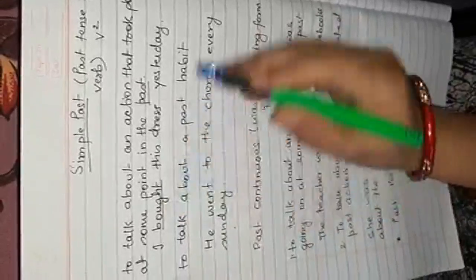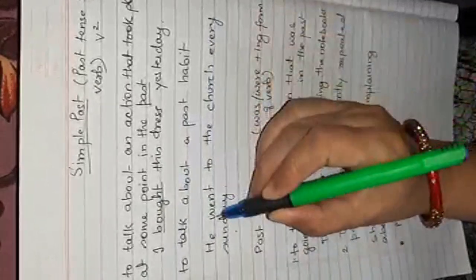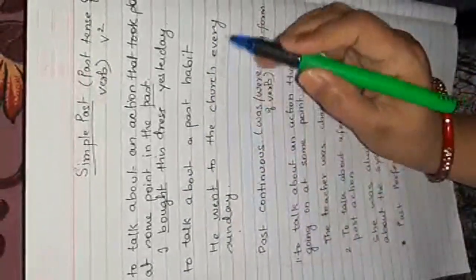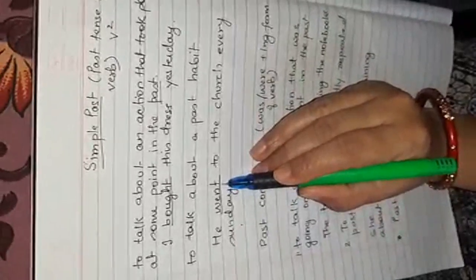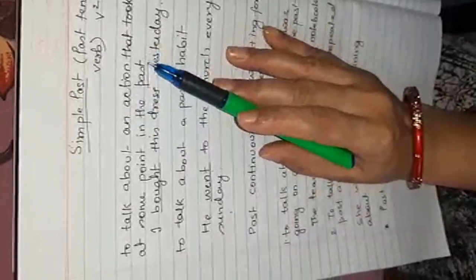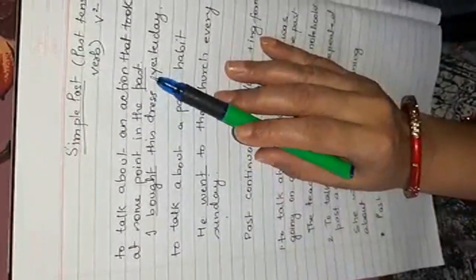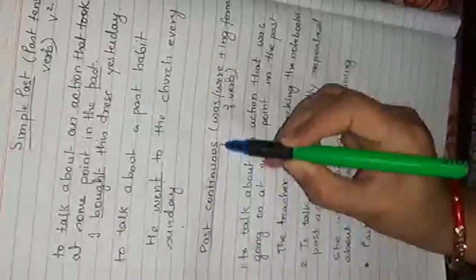Now if you are talking about a past habit, like he went to church every Sunday, simple past is used over here. So simple past is where the action has taken place somewhere in the past. We use past tense. Now past continuous.